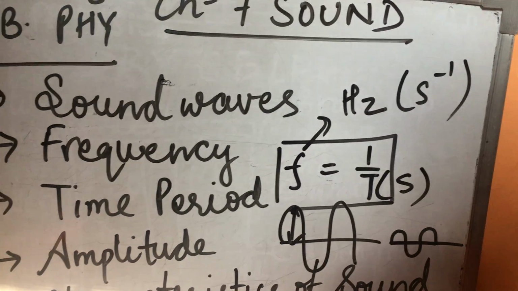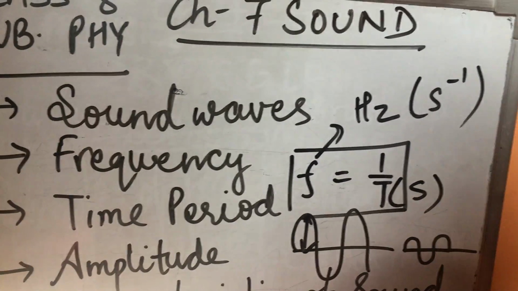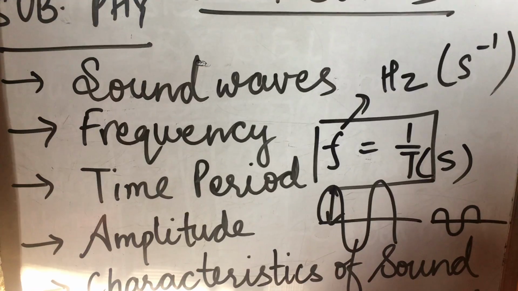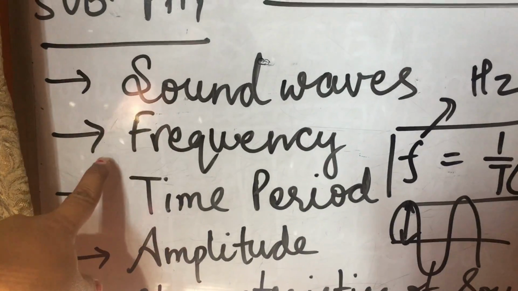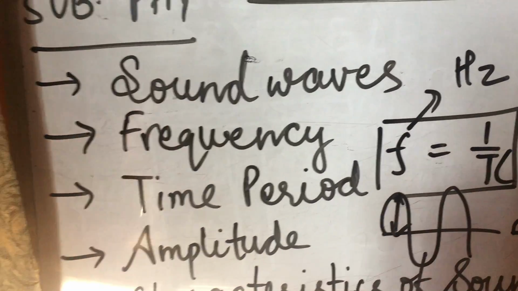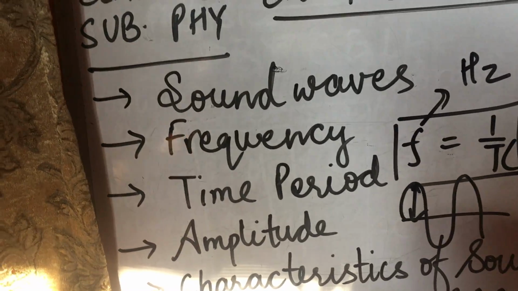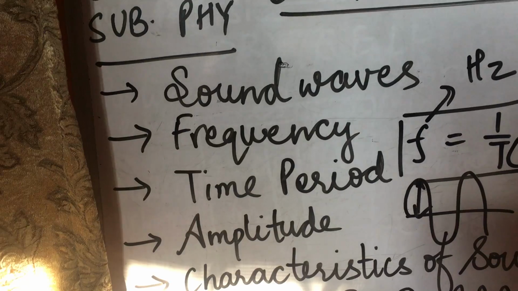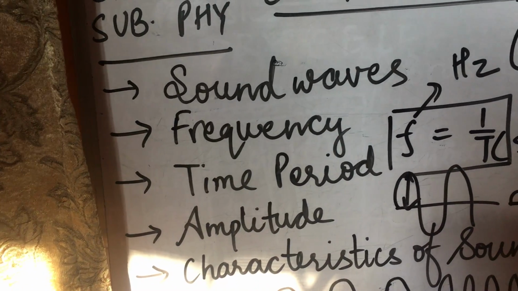Amplitude and frequency are two important characteristics of any sound. Frequency determines the pitch of a sound and amplitude determines the loudness. Always remember, frequency will tell you the pitch of a sound, whereas the amplitude will tell you the loudness of a sound. When the amplitude of the vibration is large, the sound produced is loud. And when the amplitude is small, the sound produced is feeble.